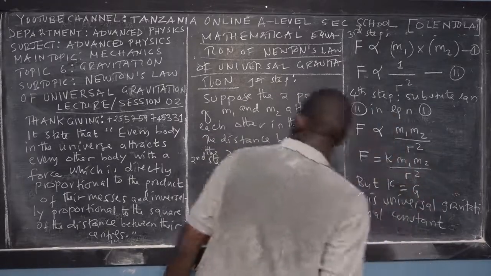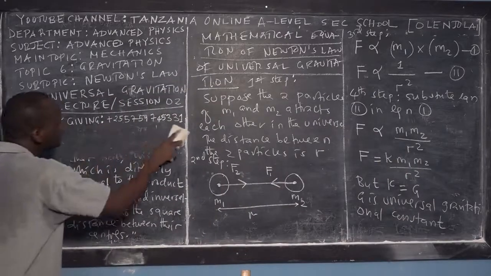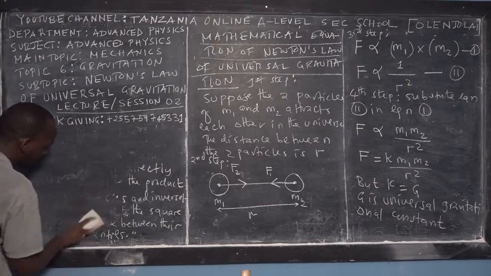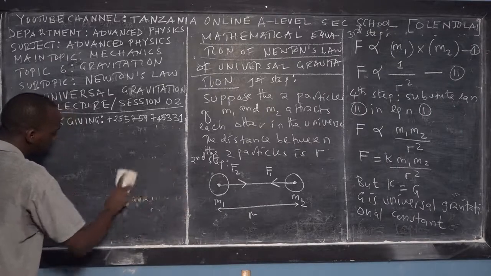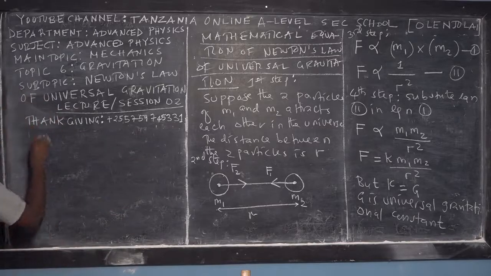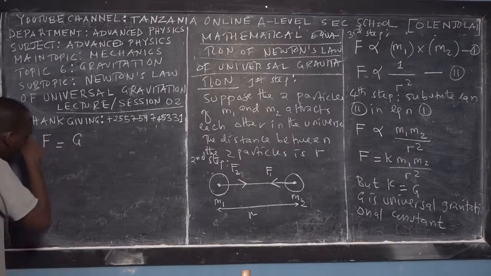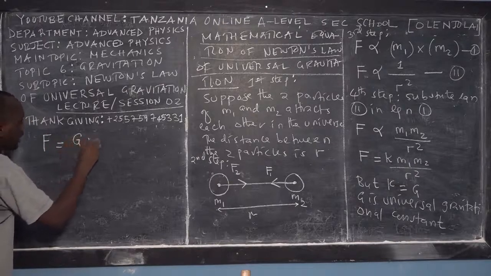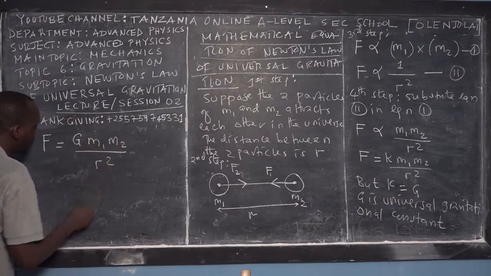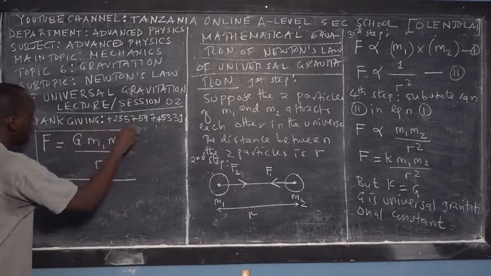So now the mathematical equation of Newton's law of universal gravitation can be represented in a fantastic way: the force of attraction between two particles or two bodies is equal to the gravitational constant times the mass of particle 1, times the mass of particle 2, over the square of the mean distance.